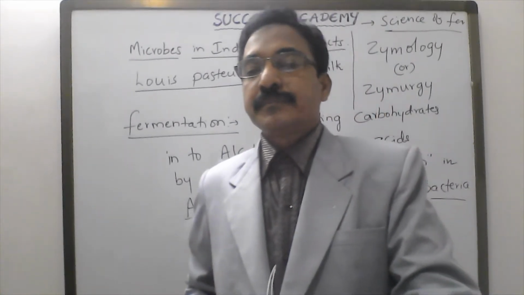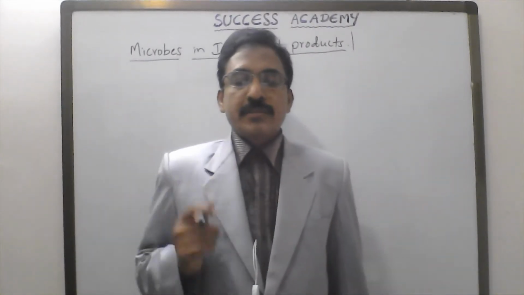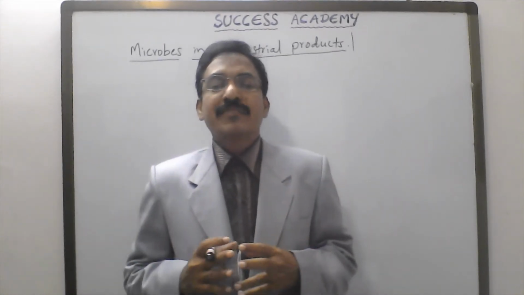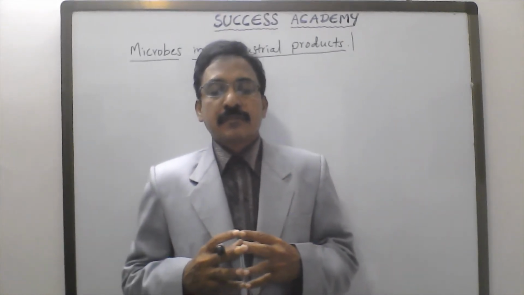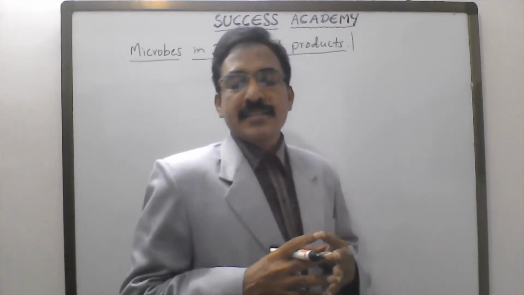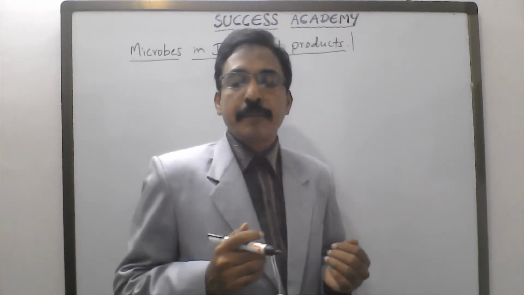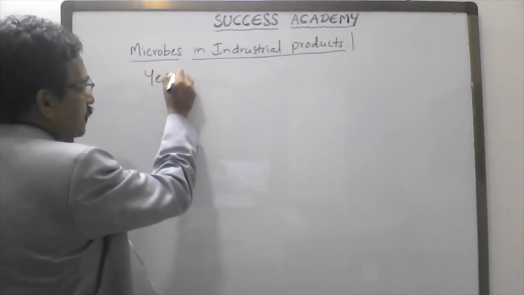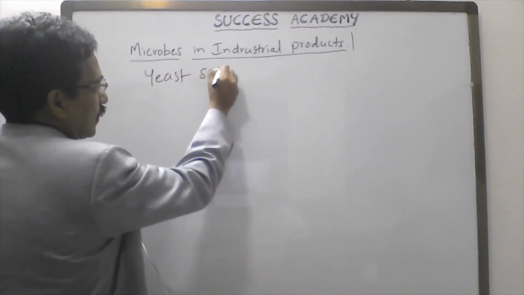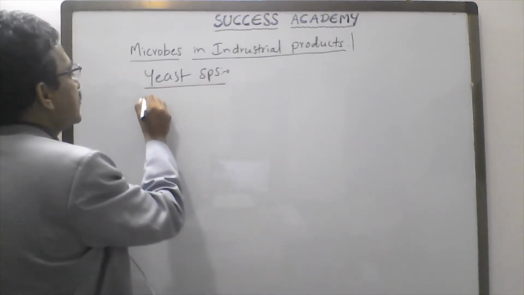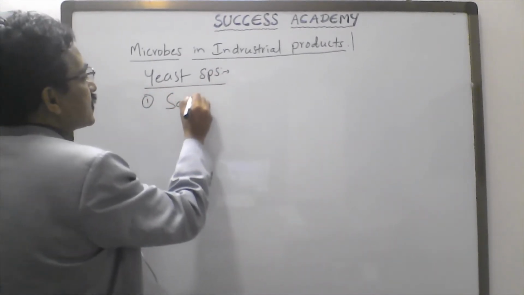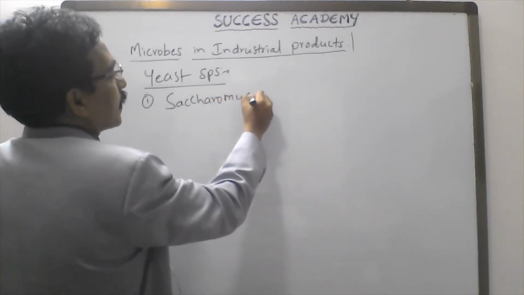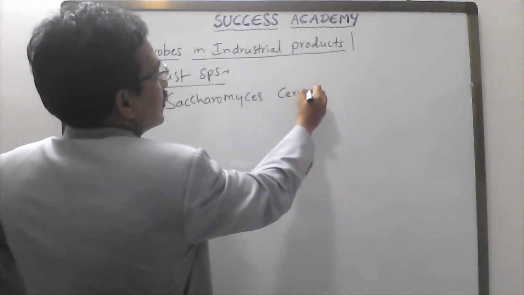Okay students, the yeast species mainly used in alcoholic fermentation is Saccharomyces cerevisiae, which is called brewer's yeast.